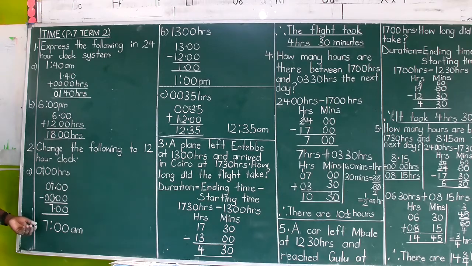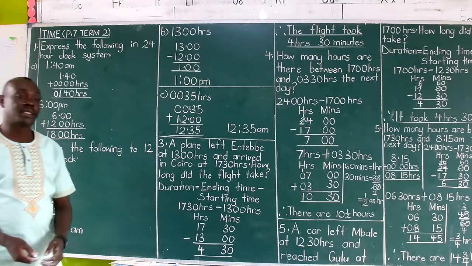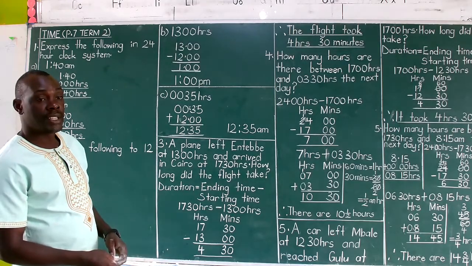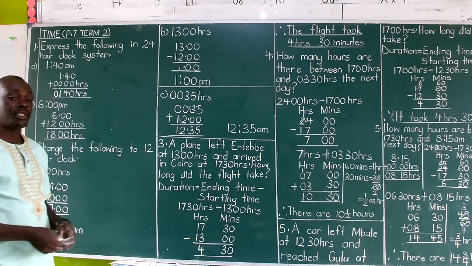So we are prepared for the unit, which will be AM. Therefore, 0700 hours is the same as 7 AM, and that's the answer for the 12-hour system time.